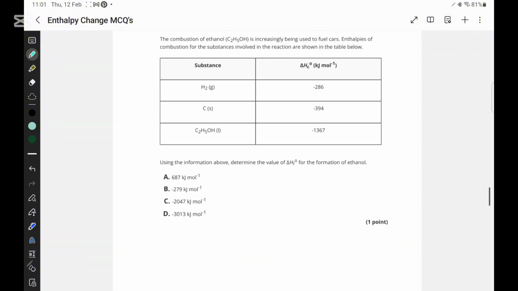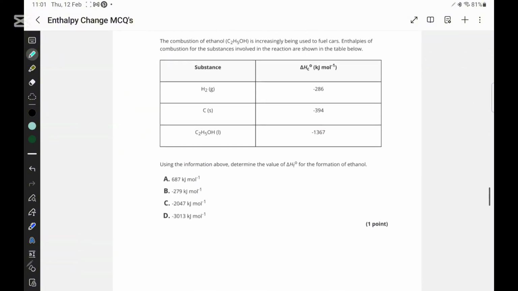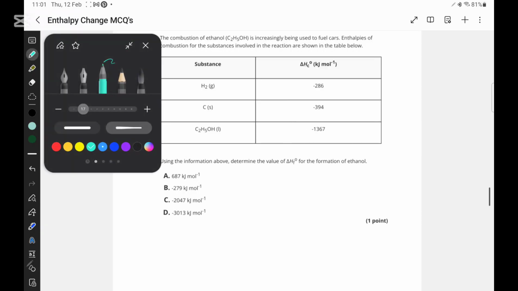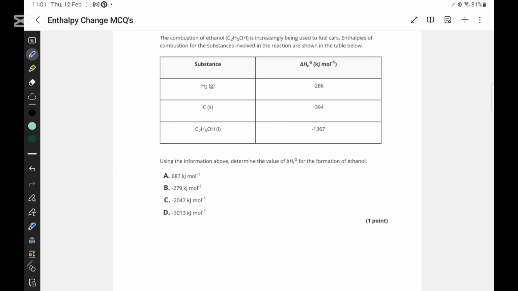So in this question, they have given us the reaction, where ethanol, C2H5OH, is reacting with oxygen and is burning to form 2CO2 and 3H2O.